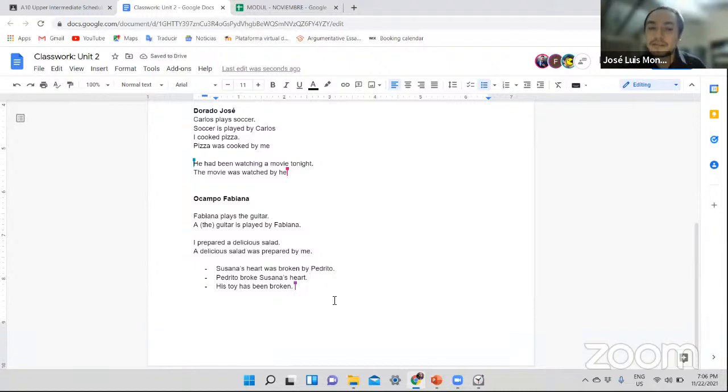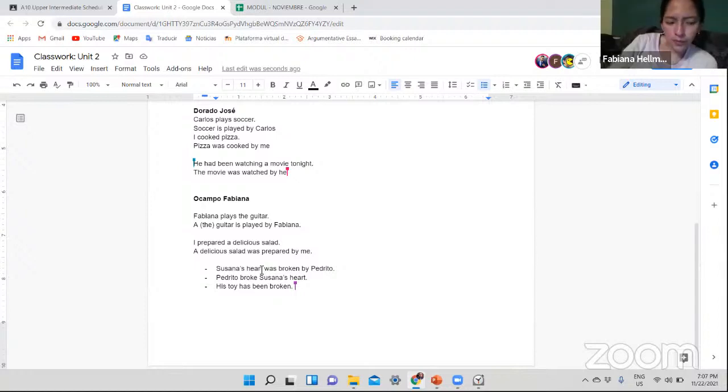If you do that, you're telling me that Pedrito is more important. That's the only logic. If you use passive voice, Susana's heart is more important in the idea that you want to transmit. If you use active voice, you're telling me that Pedrito is more important. The action that Pedrito is doing is more important than Susana receiving that action and suffering from what's happening. Okay? Okay. Good. Very good.